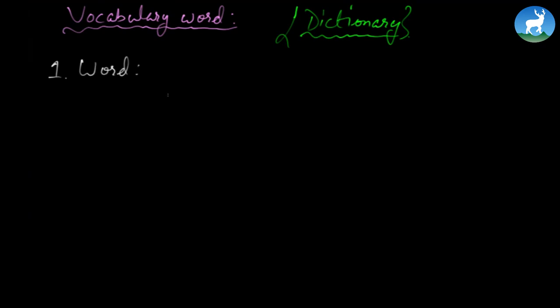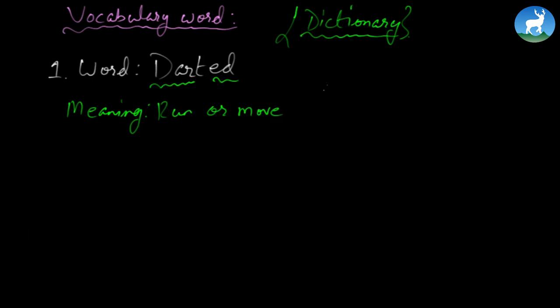So what we do here is we first write down number 1 word. Now let's say, as you're reading, you did not understand the meaning of, for example, the word darted. You have no clue what the word darted meant. So you write word, meaning, and of course to get the meaning, look at the dictionary. This is in past tense, so we just look for the word dart in the dictionary. In this case, run or move quickly or hastily. That's the meaning of darted.